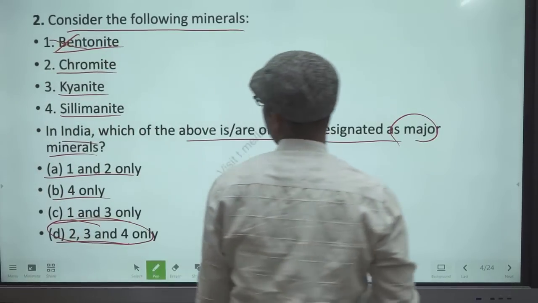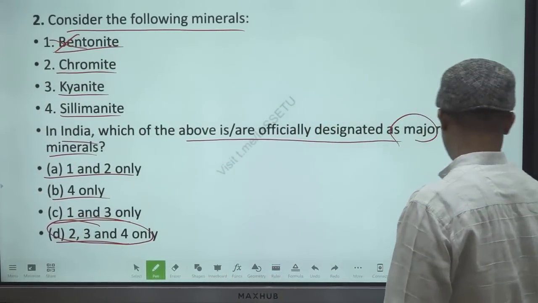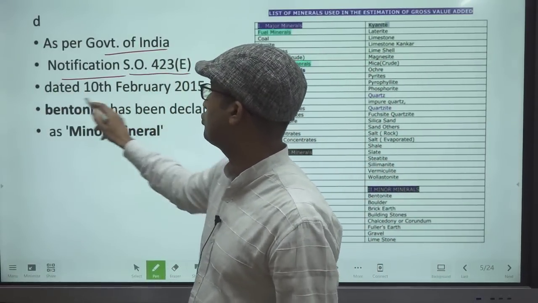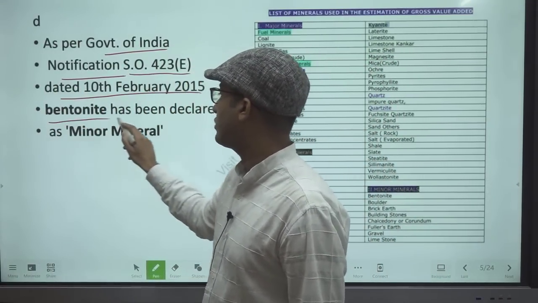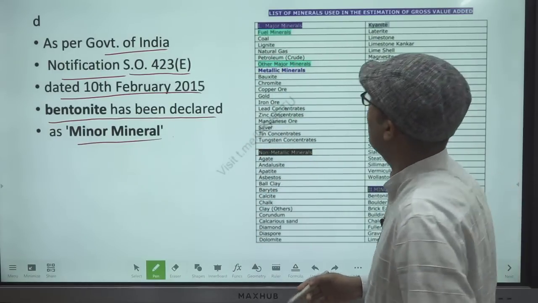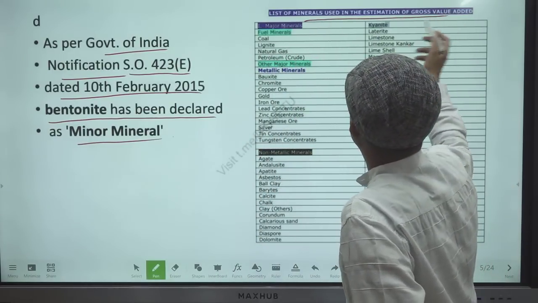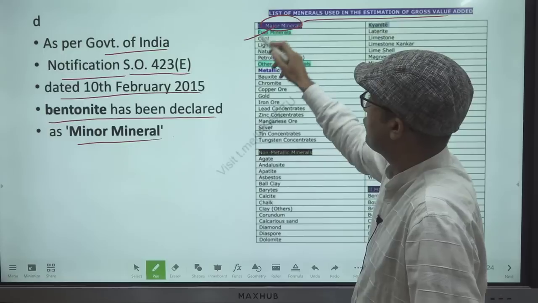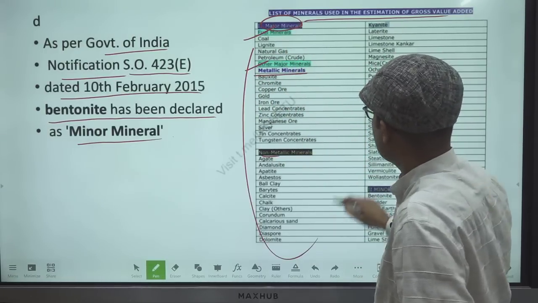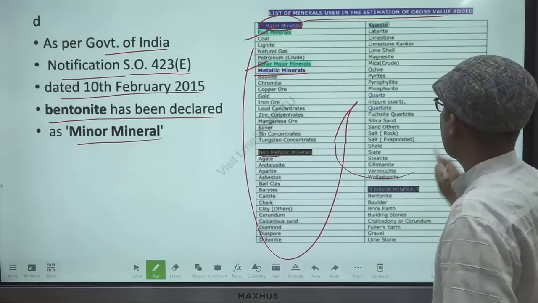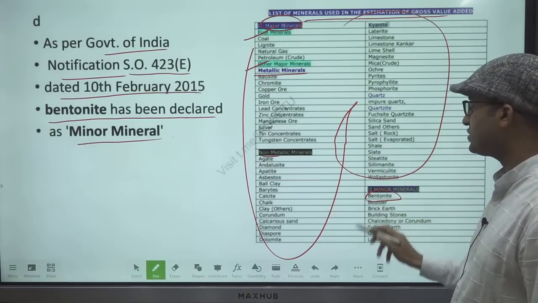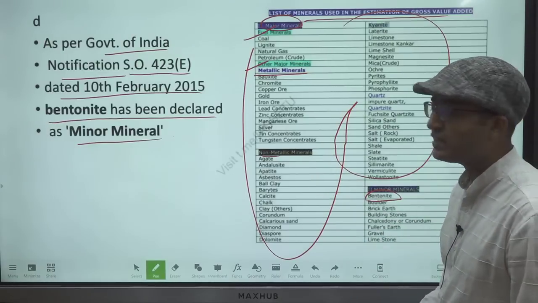See, this bentonite is minor. As per Government of India notification 423, bentonite has been declared as a minor mineral. Here you can see the list of minerals. We have major minerals, where we have fuel minerals, other major minerals, metallic, non-metallic. All these are major minerals. After that we have minor minerals, bentonite. So this is minor, otherwise the rest are major minerals.